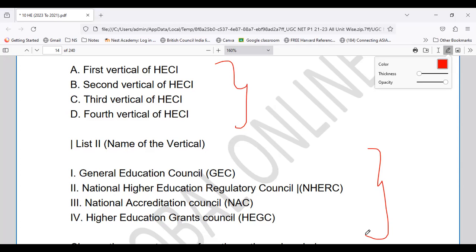You have a minute's time to go through all the verticals. In fact, in 2023 there was one more separate question on these verticals, so you should know them very well.